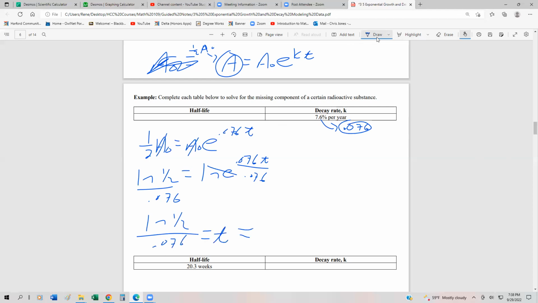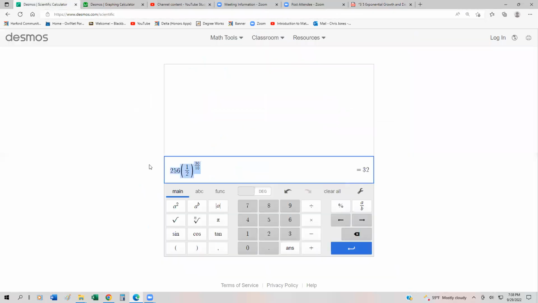We should approximate it to figure out what the half-life is, and it's going to be in years, because that's the unit we're given. So if we go to our calculator, we have the natural log of 1/2, and we divide that by 0.076.